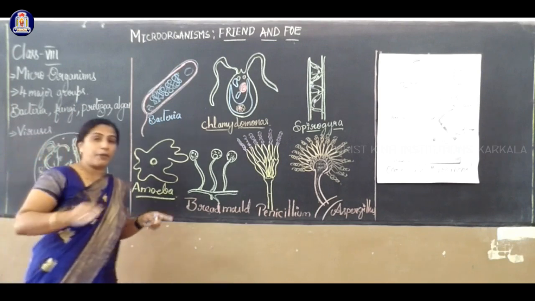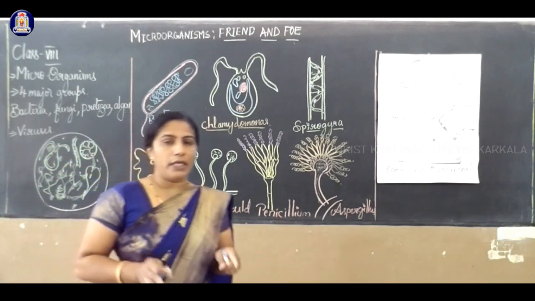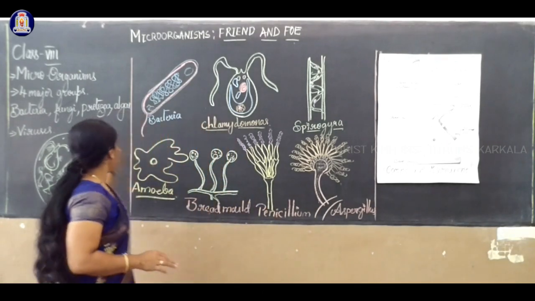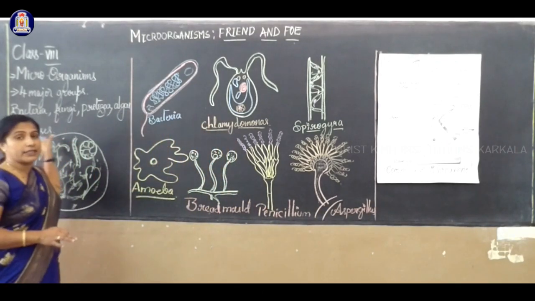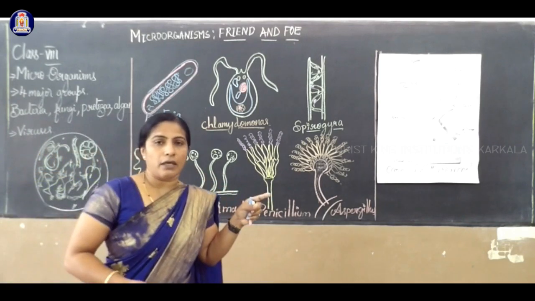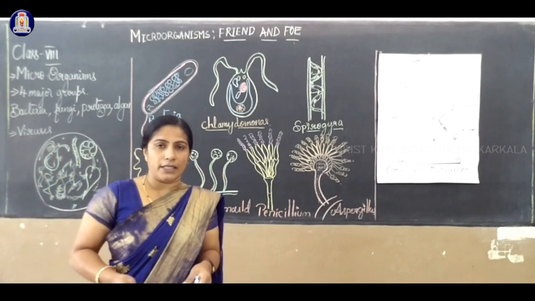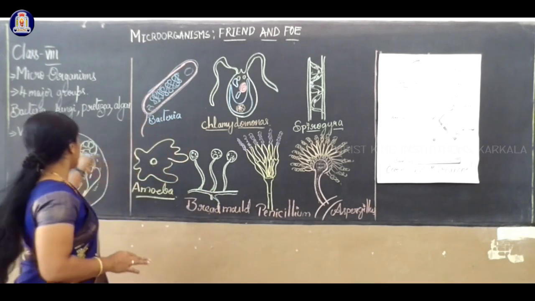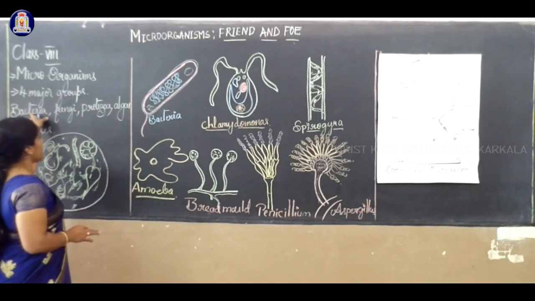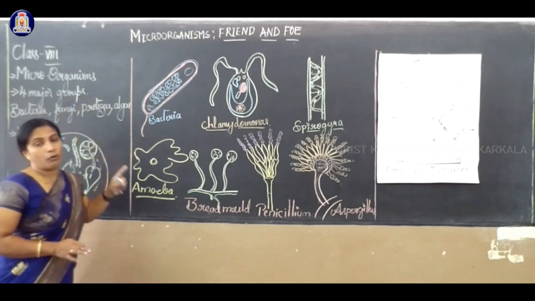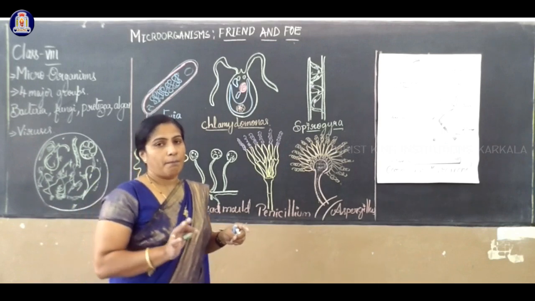It is a separate group because it requires a host cell. It is transported into a body or any host cell or organism, and there it shows its effect. That's why viruses are a separate group. Bacteria, fungi, protozoa and some algae are called the four major groups of microorganisms.